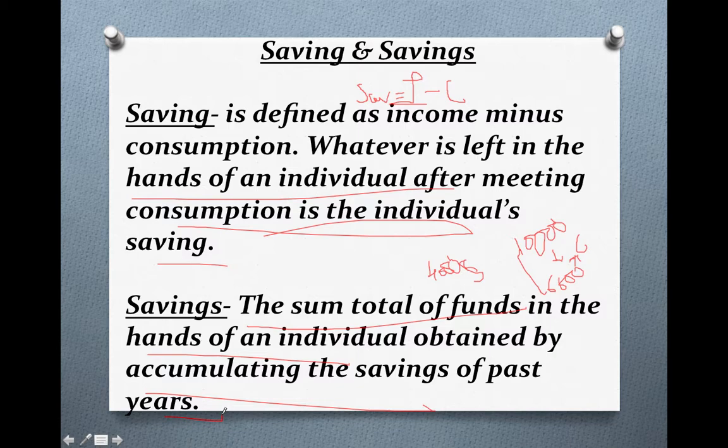So hardly a very little difference is there: saving means whatever is left in our hands after spending, and savings means the total amount of saving which we had done in the past years, and that is known as our savings.